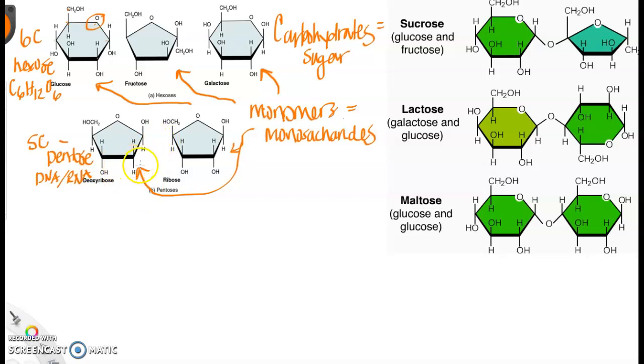These food molecules, the hexose sugars up here, can all be linked together in a certain way to form something called disaccharides. And that's what you're seeing over here. Di means 2.